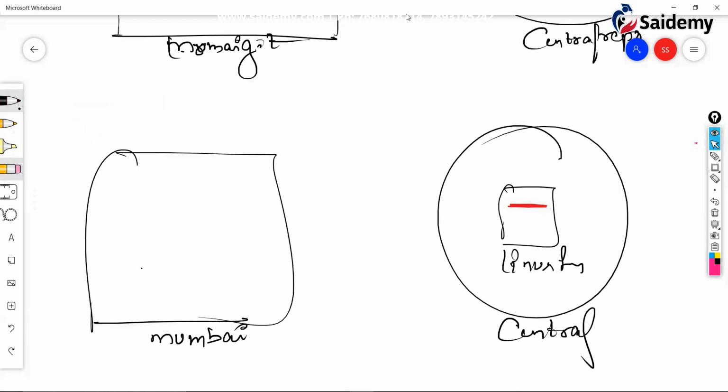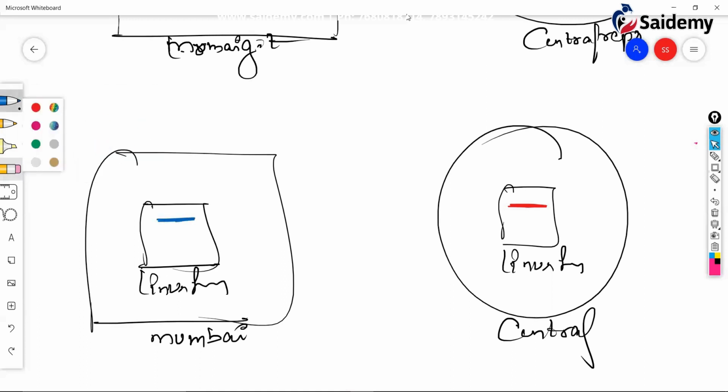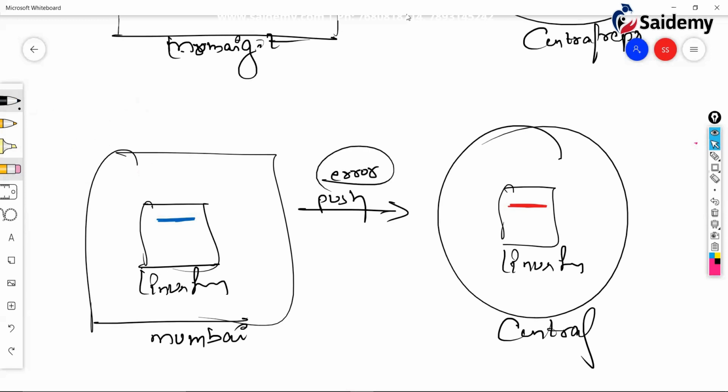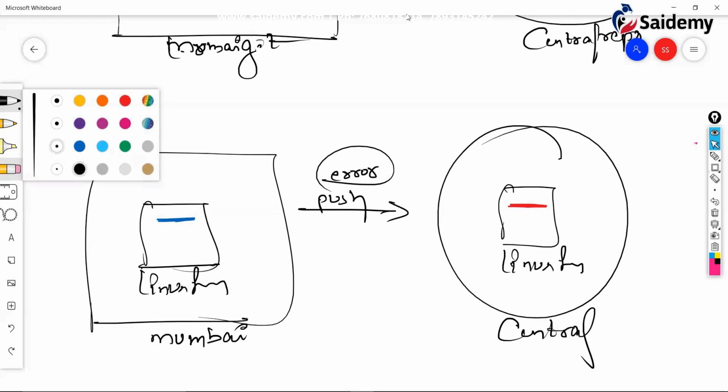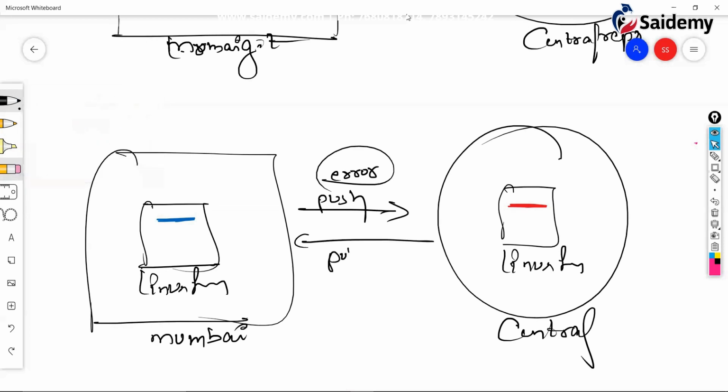Meanwhile, I created the file with the same name and I kept some different data. And I tried to push. When I try to push, it is throwing an error. Correct? It is throwing an error because the Git concept is pull first, then push. So that's why when I try to push, it throws an error. So what I need to do, first I have to pull. When I pull here, the same file having different content, obviously there is a conflict.